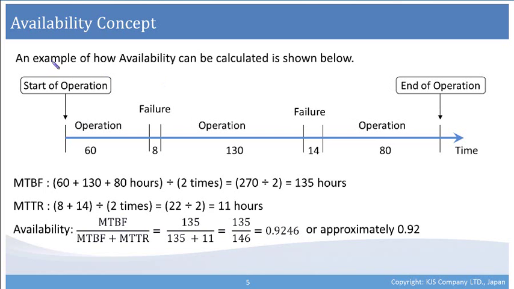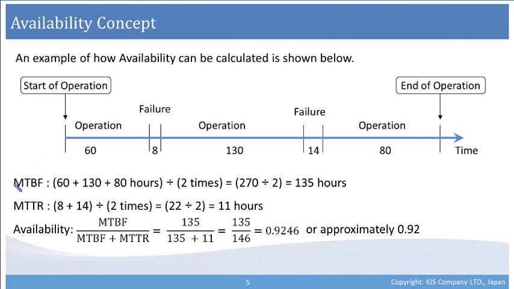Now let's look at an example of how availability can be calculated like shown below using MTBF and MTTR. So this diagram shows a system's operation and failures between the start of operation and the end of operation.